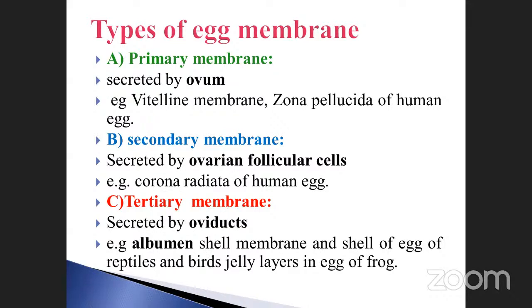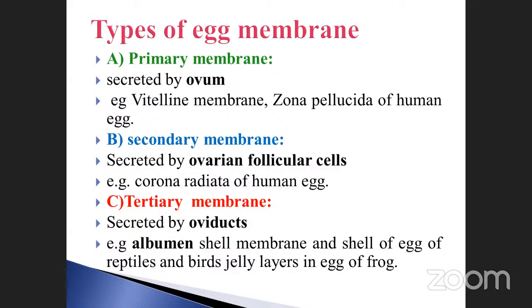Types of egg membranes. Here, there are 3 types of egg membrane that have been reported. Whether you take the egg of a duck or a hen, whatever it may be, in human beings also, there are 3 types of membrane. They are basically divided: one is called the primary membrane, the secondary membrane, and the third one is called the tertiary membrane. The primary membrane is the outer layer, isn't it? The secondary membrane is another layer. Tertiary means the third layer. In total, 3 layers are present.